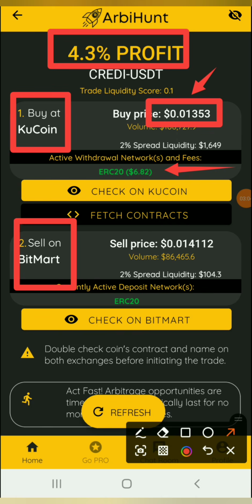So I'll advise that if you want to engage in this arbitrage, you use a higher capital, like $200 and above, because the more your capital, the more your return, since network fee is network fee. They don't charge differently if you want to send $100 from Binance to Bybit or $1,000 from Binance to Bybit. It's constant. So when you buy this at this price, you then sell it on Bitmart at this price that you're seeing right here.